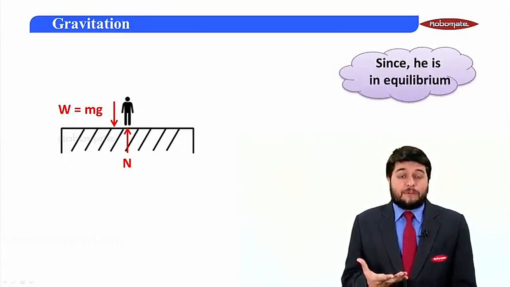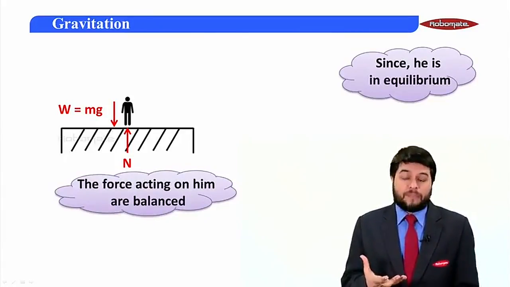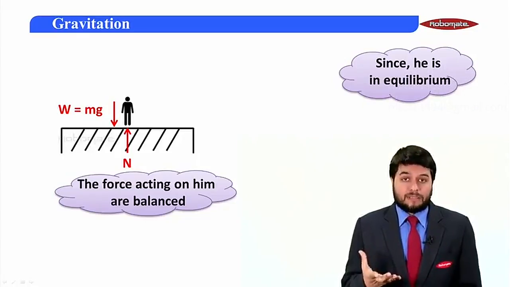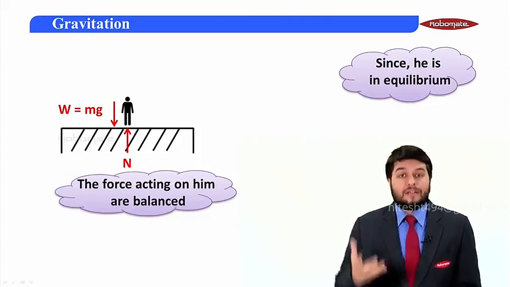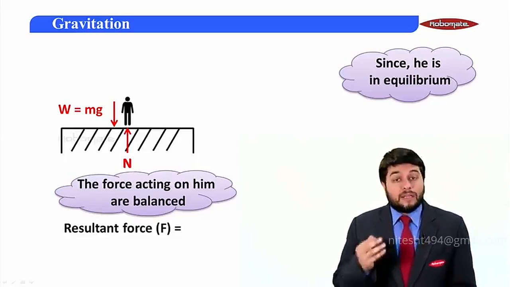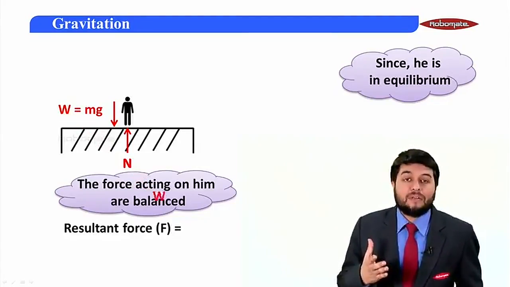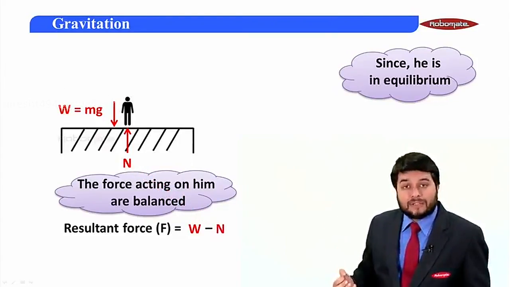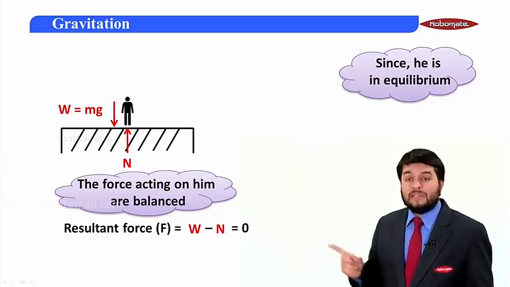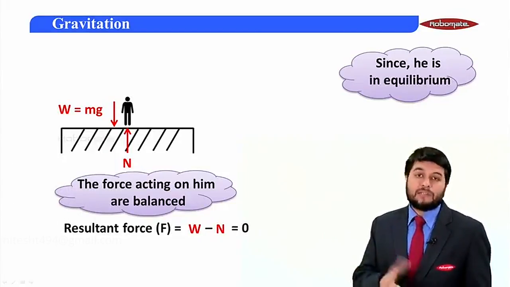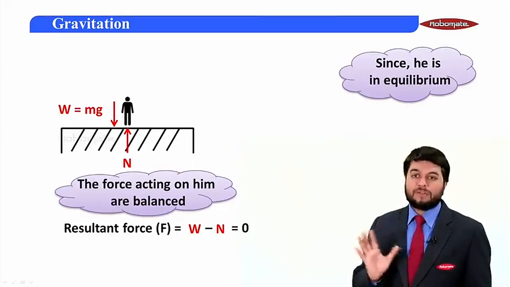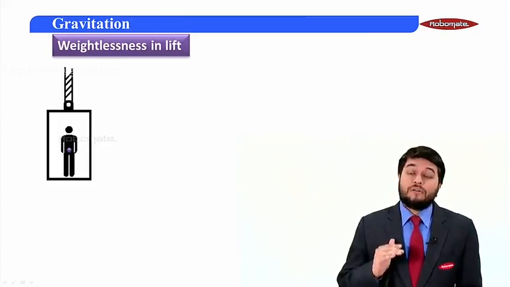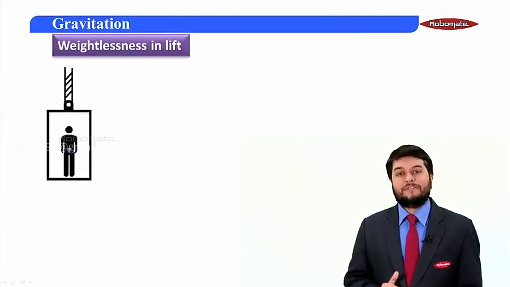Okay, so if I consider him to be in equilibrium, then the forces which are acting on him are balanced. That is, if I consider the resultant force acting on this person, then definitely the resultant force acting on this person would be the weight minus the normal reaction, which will be obviously zero because he is in equilibrium. I hope you understood this very elementary condition. Now let's move on to the condition of weightlessness in the lift.